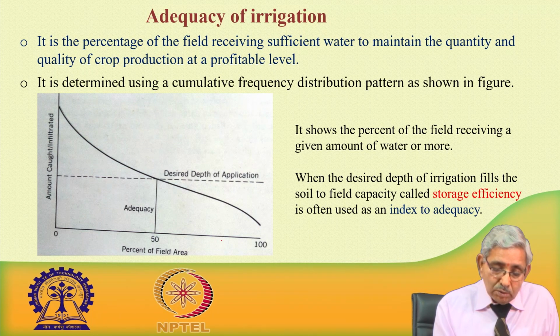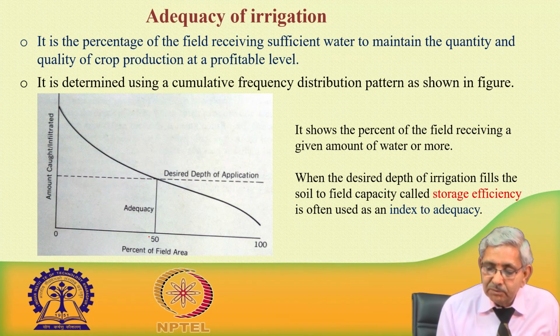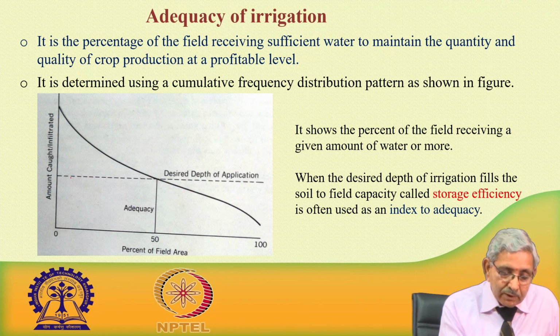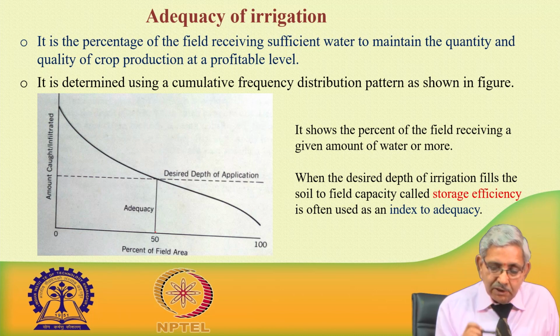Now, say a particular desired depth of irrigation is a certain amount. If you plot this desired depth, it intersects the cumulative distribution curve, and let us say that it is 50%.